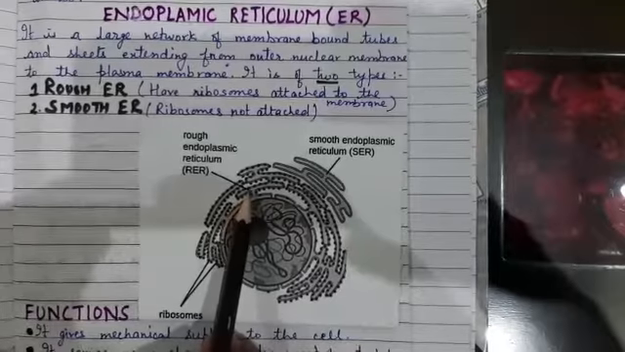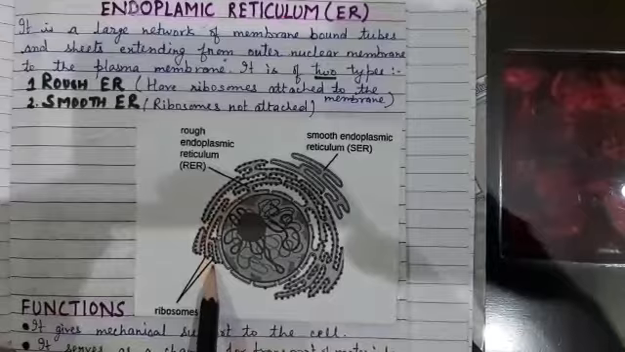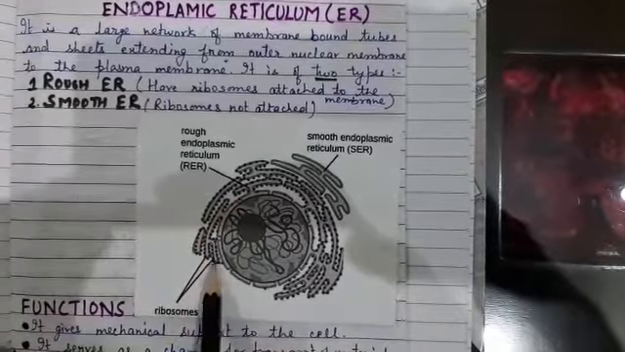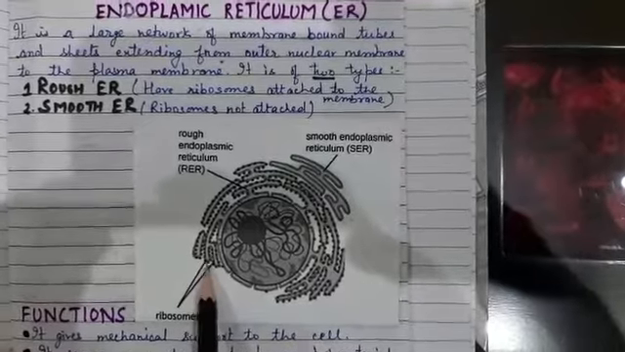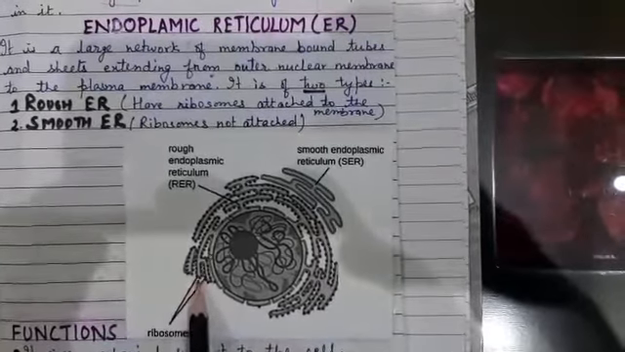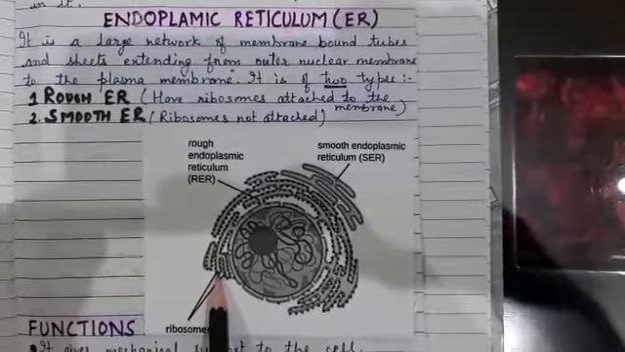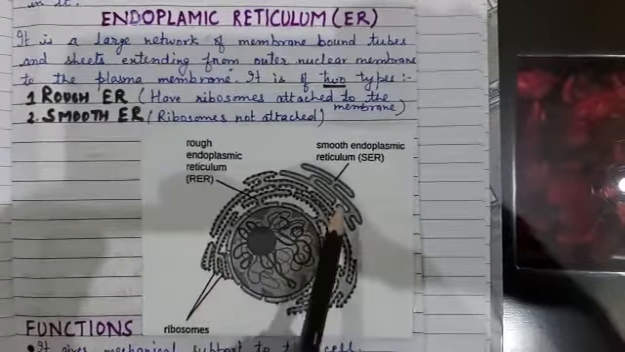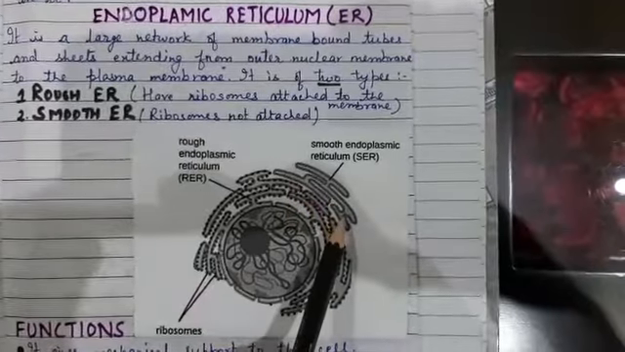Ribosomes, if attached to the endoplasmic reticulum, give a rough appearance. You can see the ribosomes attached to the endoplasmic reticulum. If ribosomes are attached, it gives a rough appearance and is called rough endoplasmic reticulum. If ribosomes are not attached, it appears smooth and is called smooth endoplasmic reticulum.